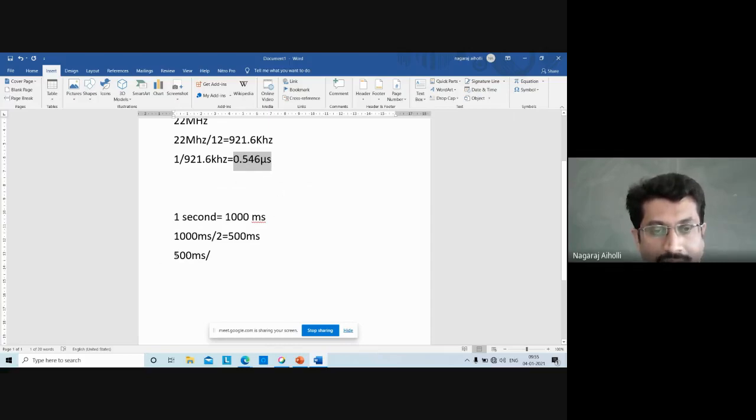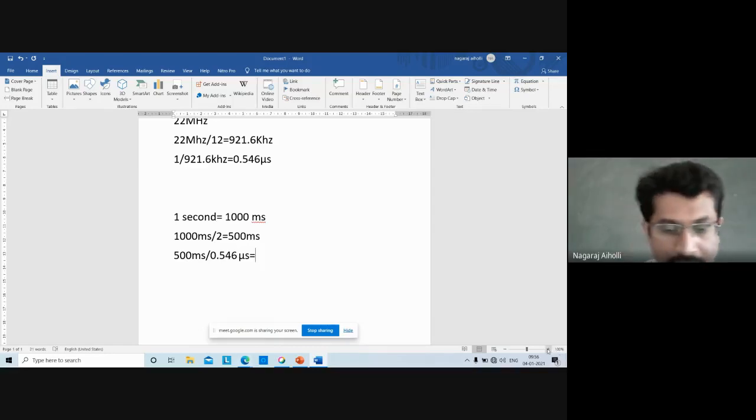Now this is the on time or off time, that is 500 millisecond. We have to divide this by 0.546 microsecond, the time taken for the timer to count. The formula is T on or T off divided by the time period, that gives the starting value. So this comes out to 915750.